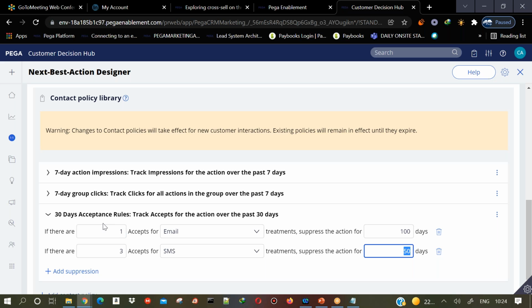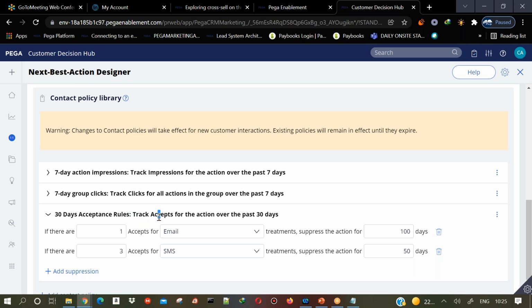So we are tracking for the last time. But is it showing for all customers or the same customer? For that particular customer only. Let us say it is tracking 3 accepts. So let's say 3 customers have accepted out of 100 customers. For those 3 customers who have accepted, we will not show it for 50 days. For the remaining people, we'll show it. It is at customer level.